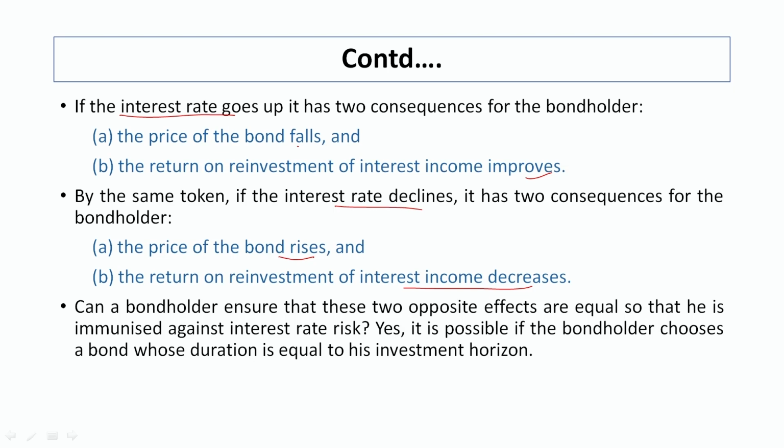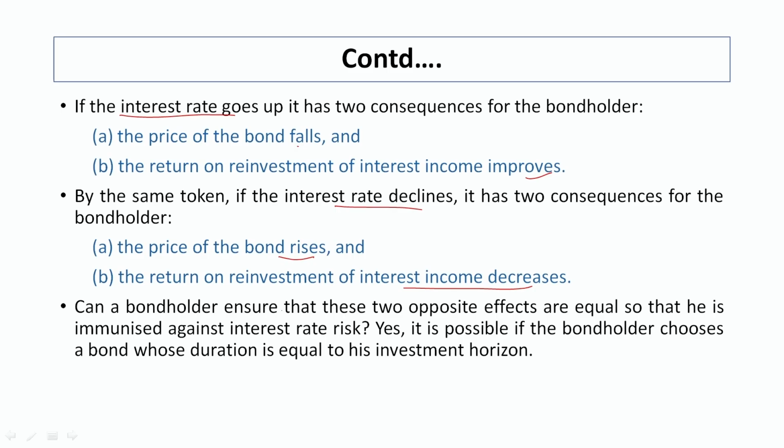If the interest rate goes up, the price of the bond falls, which causes price risk, and the return on reinvestment improves. And if the interest rate declines, the price of the bond improves and it results in a decrease in reinvestment income.